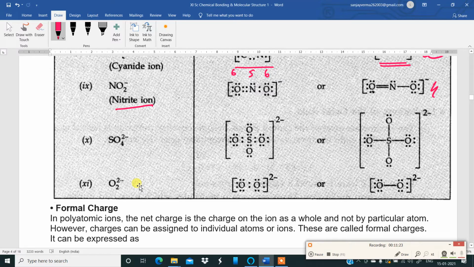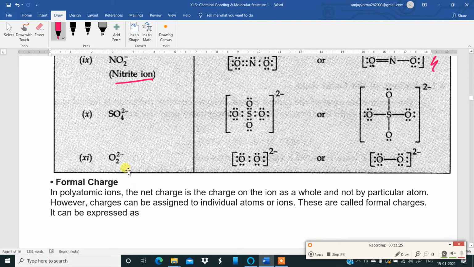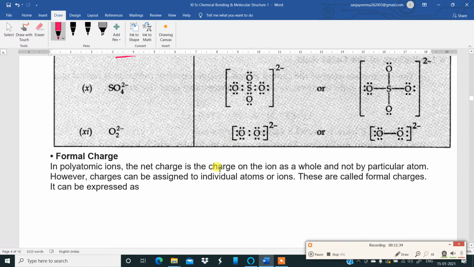Peroxide ion. O2 2 minus ion. Two electrons are extra in the oxygen. Now let us see what is formal charge.